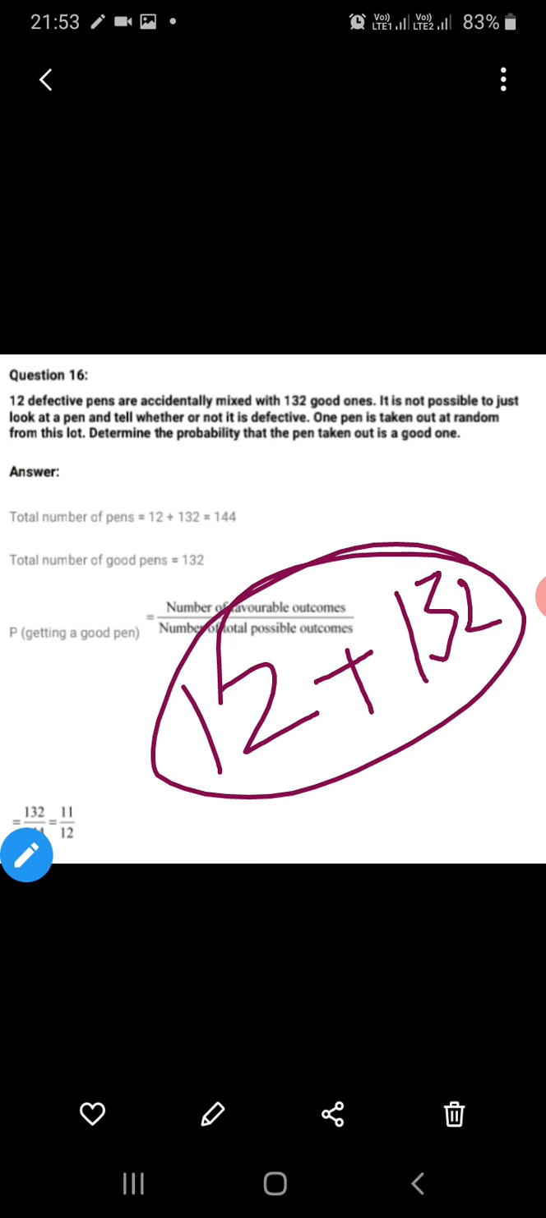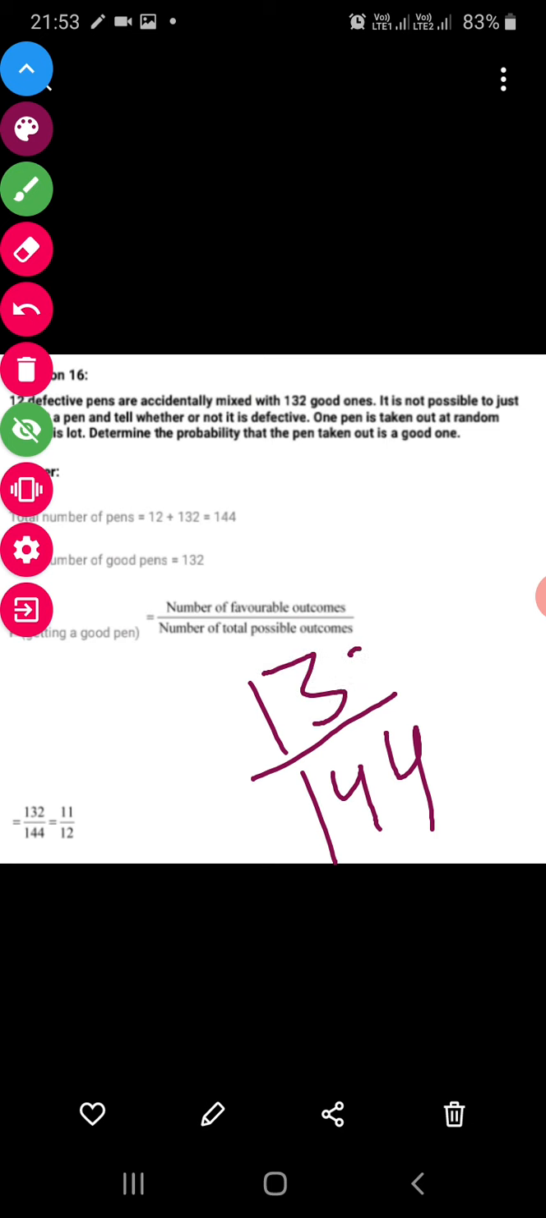So class, overall pens are how many in number? If we say it is 144 in number, 132 plus 12, and good ones are 132. So this is the probability. You cancel it out and you will get 11 upon 12. Next.